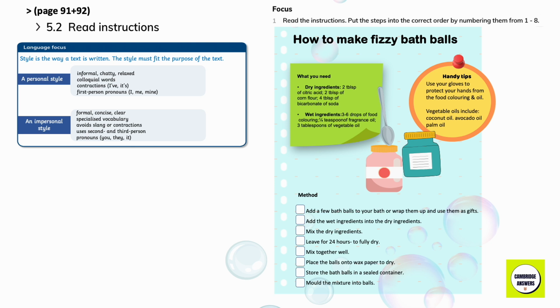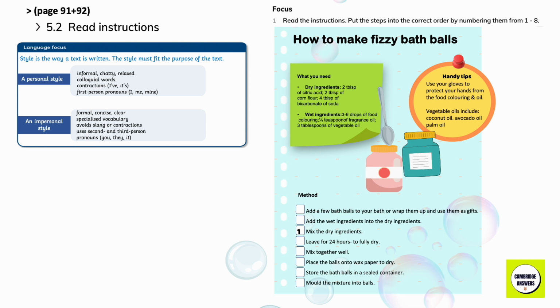How to make fizzy bath balls. What you need: dry ingredients, 2 tablespoons of citric acid, 2 tablespoons of corn flour, 4 tablespoons of bicarbonate of soda. Wet ingredients: 3 to 6 drops of food coloring, 1/4 teaspoon of fragrance oil, 3 tablespoons of vegetable oil. Handy tips: use gloves to protect your hands from the food coloring and oil. Vegetable oils include coconut oil, avocado oil, or palm oil.